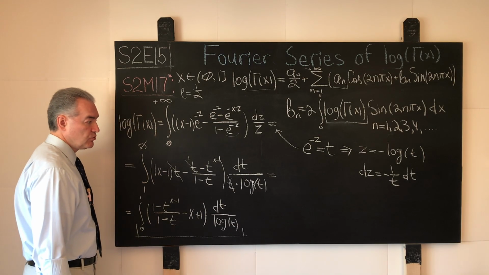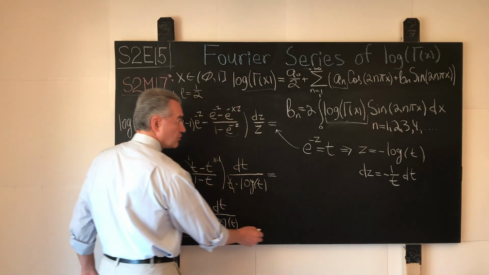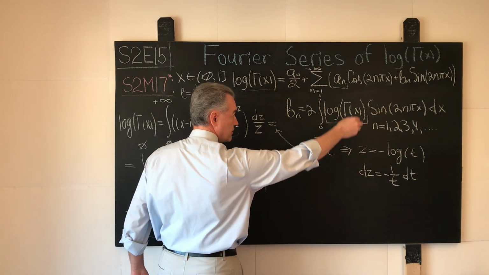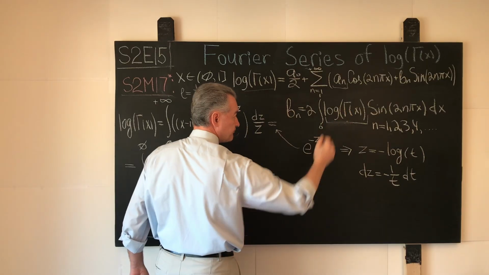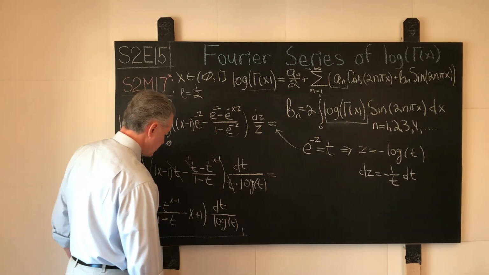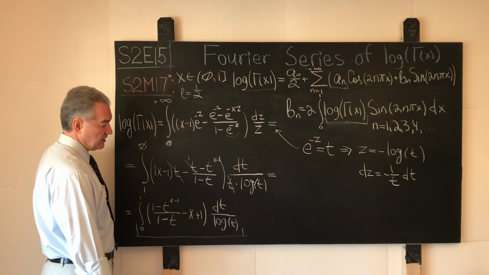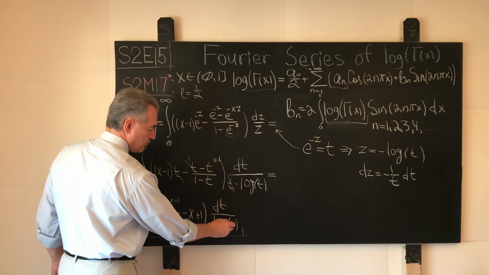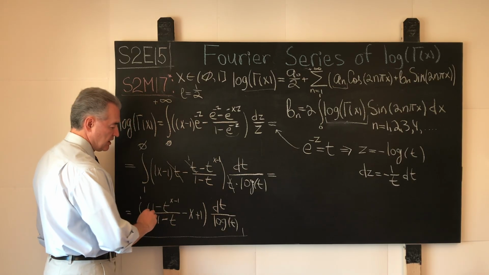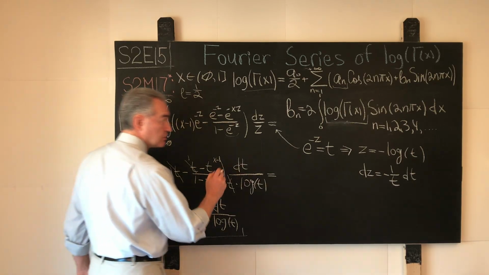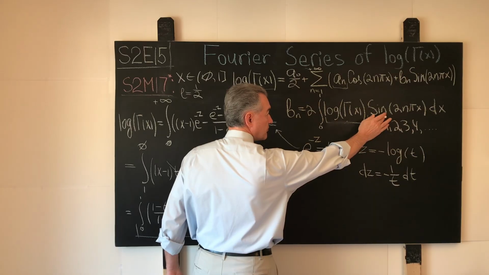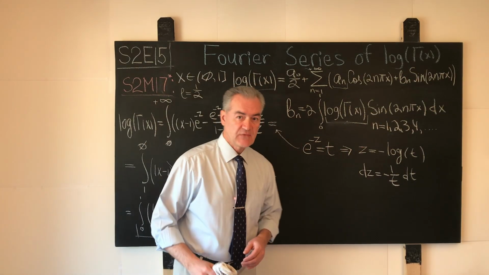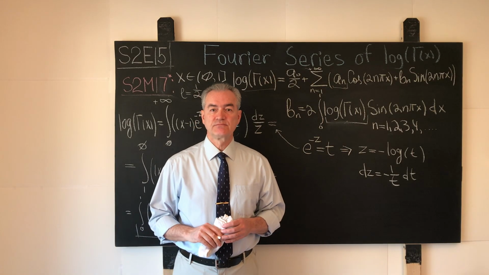and what do we do with it? We inject it all the way over here, and then we morph the resultant object into the iterated integral by switching the order of integration. Evidently, we will keep dt over logarithm of t on one side, and this parenthesis we will glue to the sine of 2n pi x, and I will do that in the next segment.